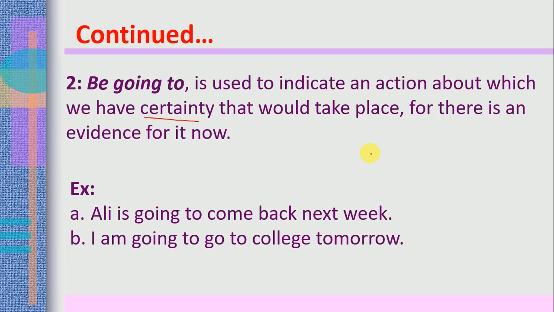We use be going to. For example, Ali is going to come back next week. It means we are certain, it is sure that the action will happen. I'm going to go to college tomorrow.